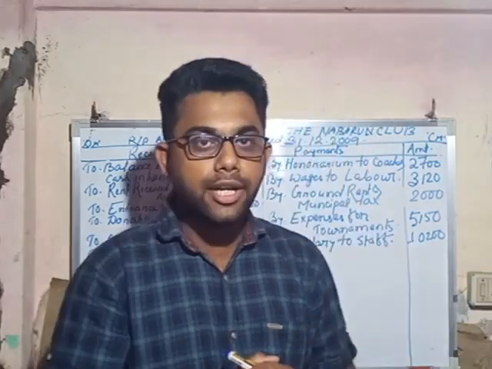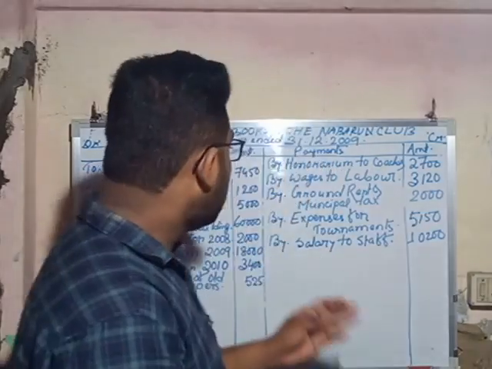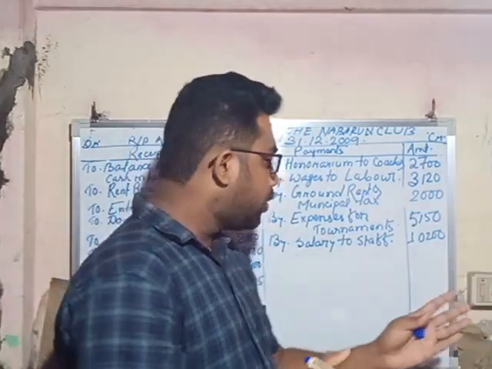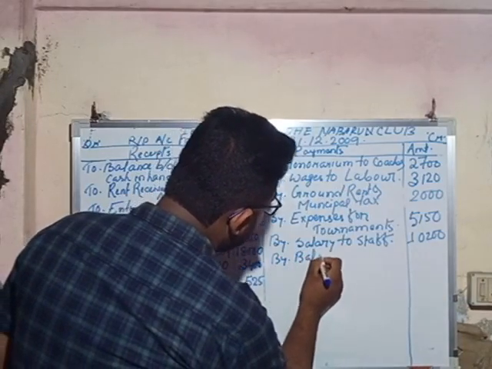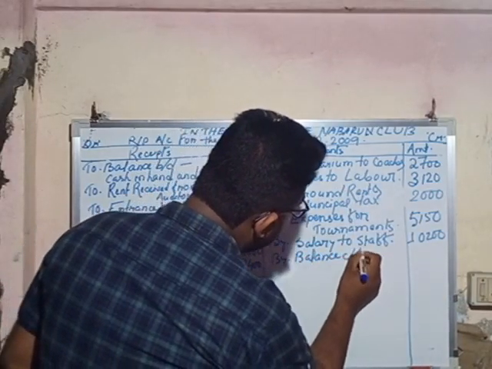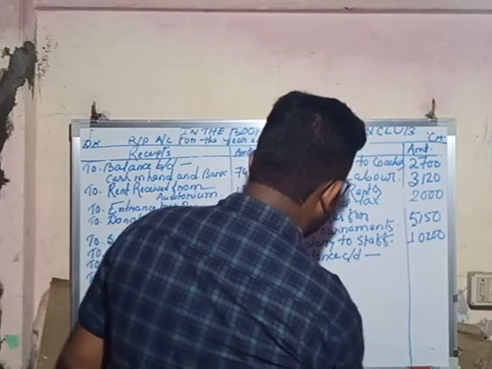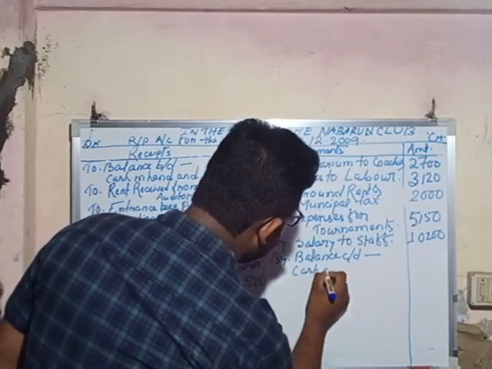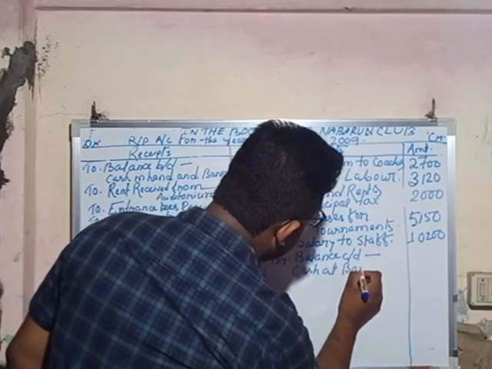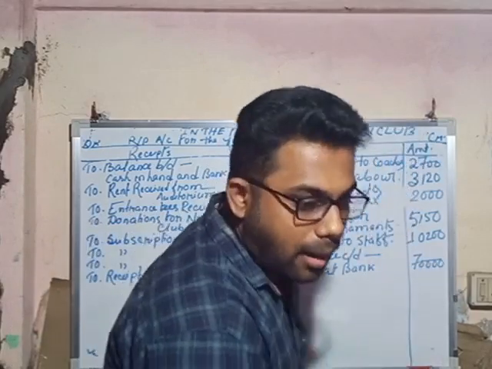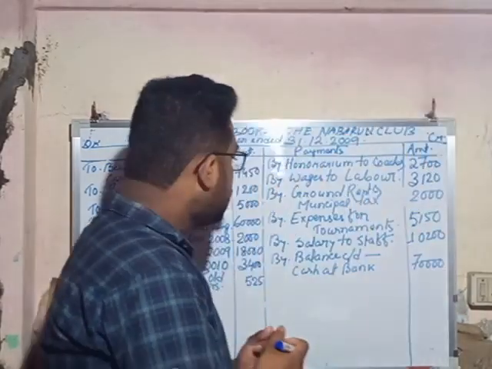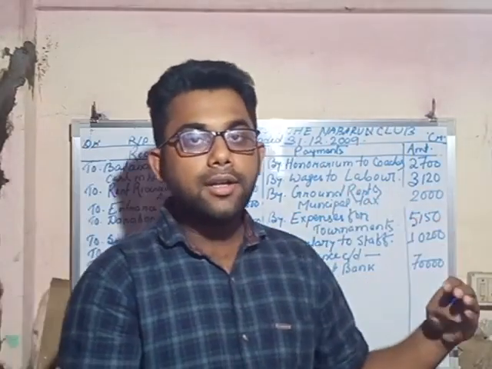Next one is the balance at bank, that means the asset, that is the club has balance at bank, so it is the asset for the non-trading organization. As it is a closing balance, it comes in the payment side, by balance c/d, cash at bank, amount is 70,000.